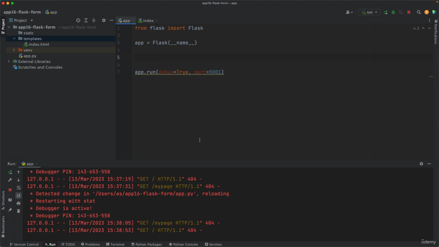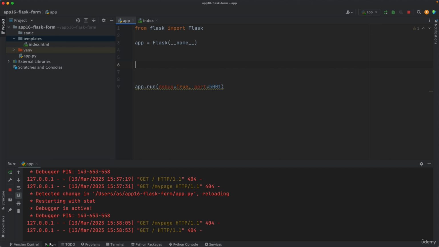Hey, welcome back. In this video, we will write some code in between these two lines. So in this line, we created an app instance using the Flask class. So this represents the instance, the app basically. And then the app runs here, so that executes the web app so that we can visit that web app through its URL. Now in between here, we want to handle those HTTP requests.